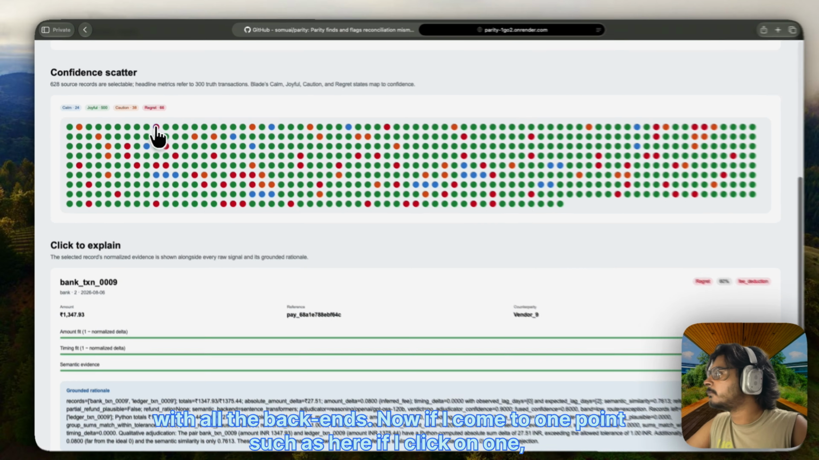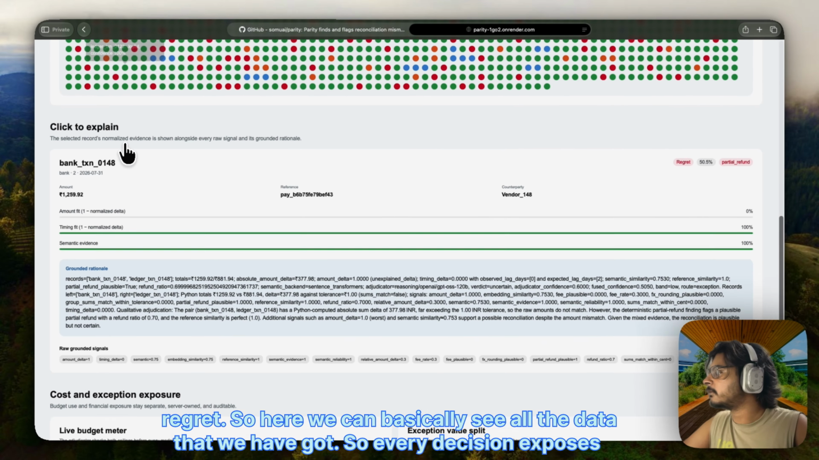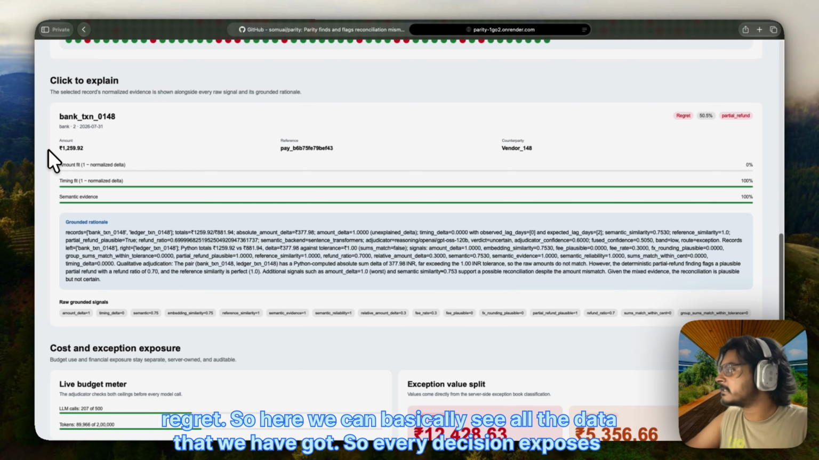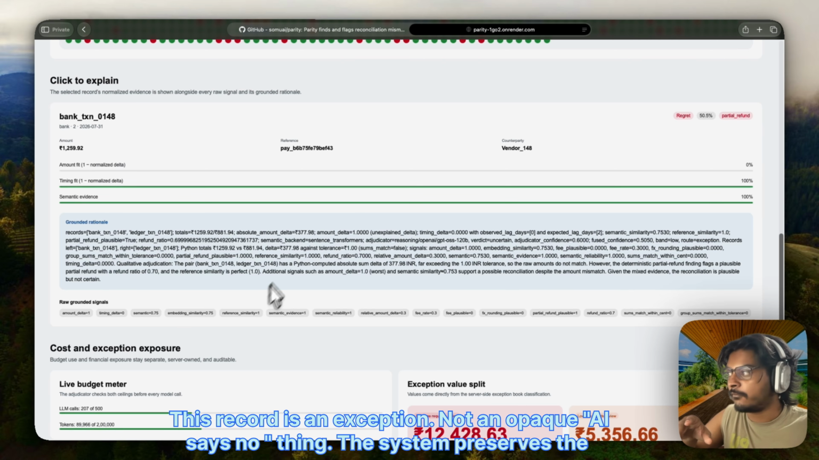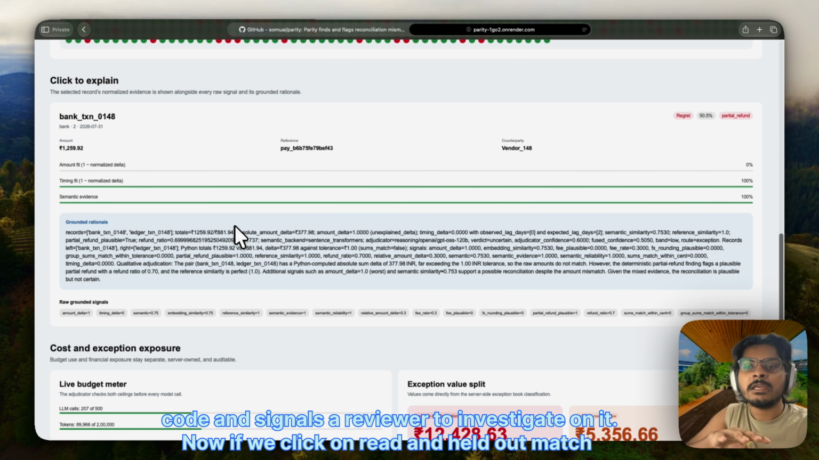Now, if I come to one point, such as here, if I click on one record, here we can see all the data that we have got. Every decision exposes its actual evidence: record IDs, amounts, timing, semantic similarity, and a grounded rationale. This record is an exception, not an opaque 'AI says no' thing. The system preserves the case and signals a reviewer to investigate it.